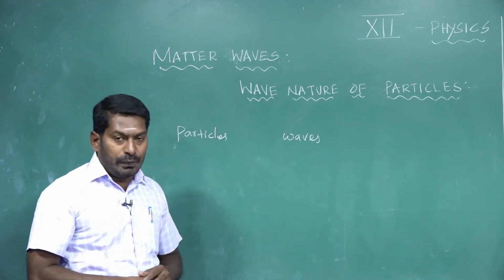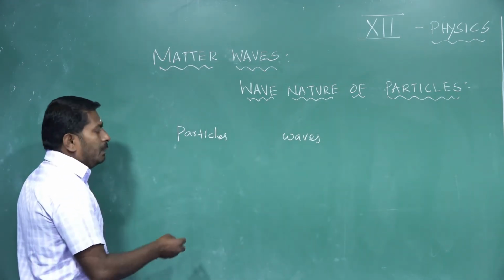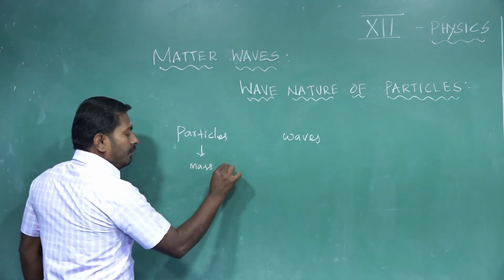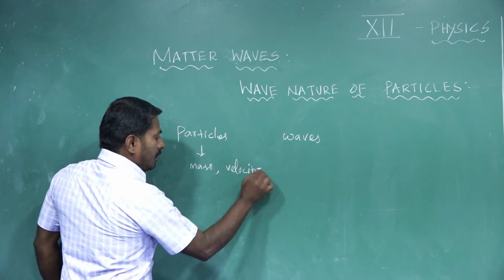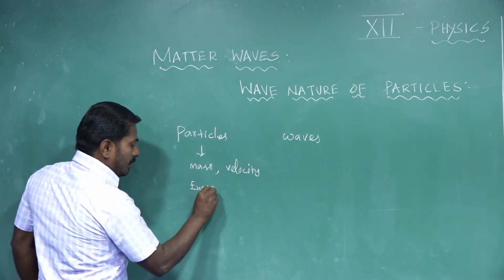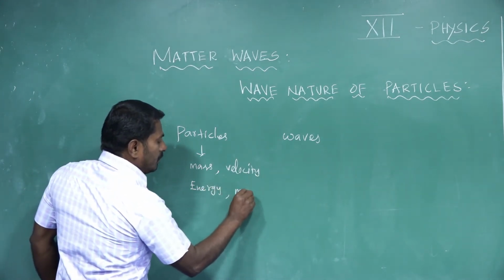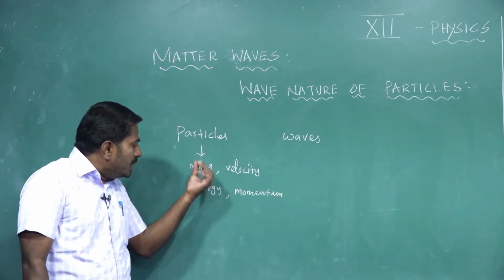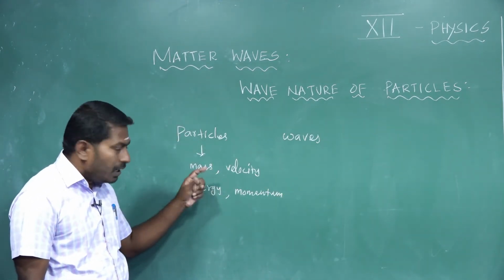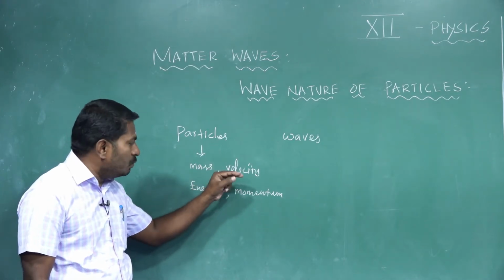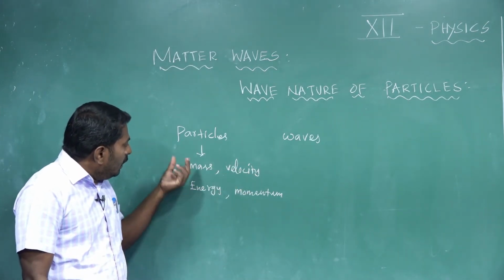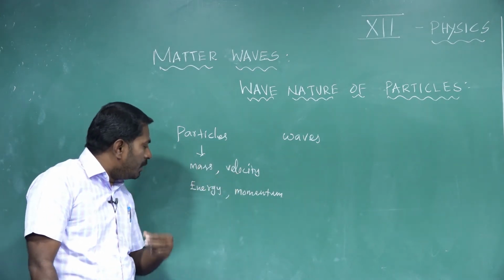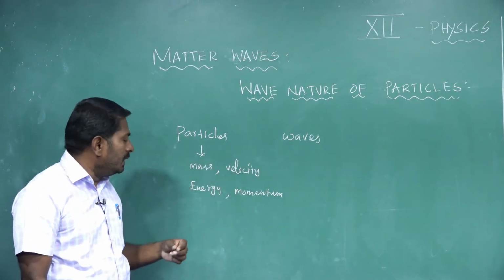A particle can be specified by its mass, velocity, energy, and momentum. If a particle is in motion, it has a velocity. If a particle has a mass and a velocity, it possesses momentum, p equal to m into v.